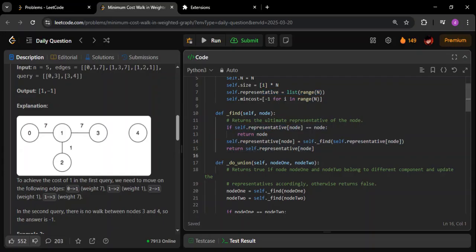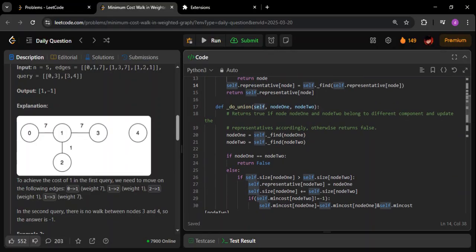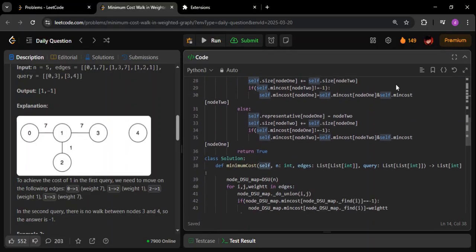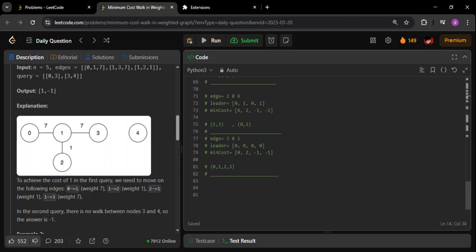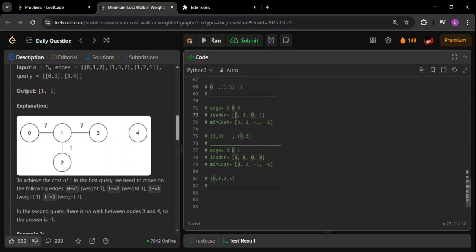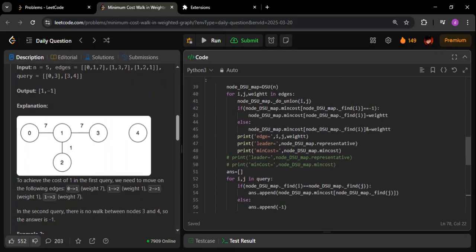If you see, at each step we are changing the representative of a node. Initially, let us say there are two different components. Let me take the example here itself. Initially they were separate: for one set, zero was the leader, and for the other set, node number one was the leader. At last, everything has zero as the leader. How is that happening? Because of this particular function.